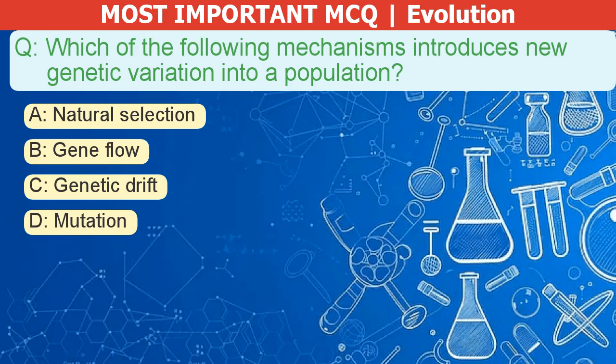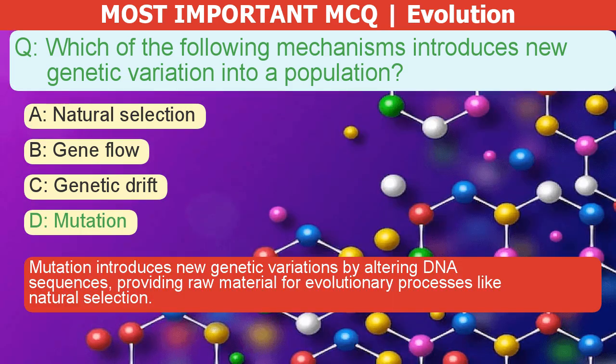Which of the following mechanisms introduces new genetic variation into a population? A. Natural selection. B. Gene flow. C. Genetic drift. D. Mutation. The correct answer is D. Mutation introduces new genetic variations by altering DNA sequences, providing raw material for evolutionary processes like natural selection.